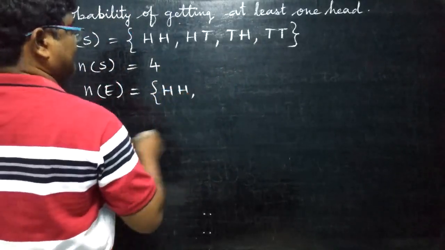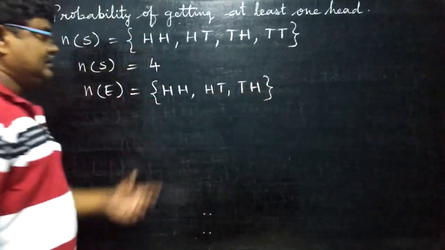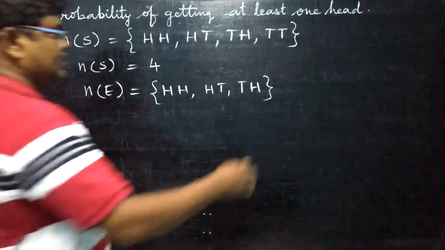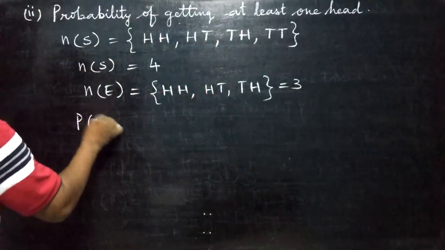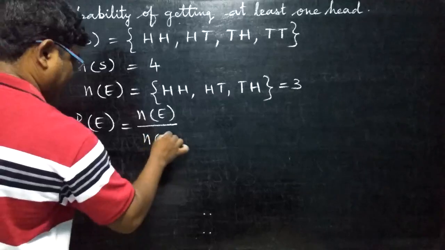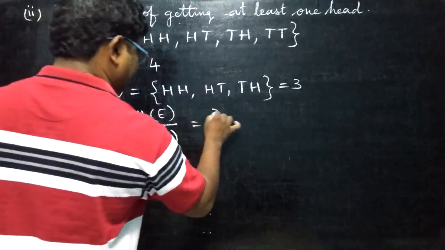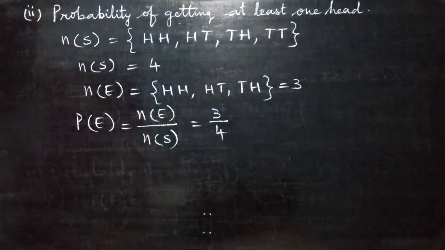At least means minimum. So in 3 cases head we are seeing. So that is equal to 3. Now they are asking probability. P of E is equal to n of E by n of S, that is equal to 3 by 4. Able to follow? Therefore, the probability of getting at least 1 head when 2 coins are tossed simultaneously is 3 by 4. Write that conclusion.